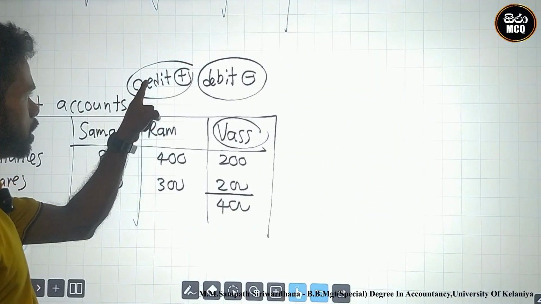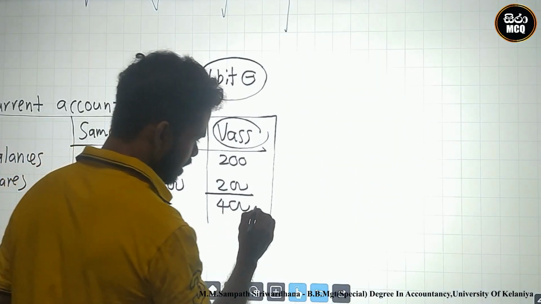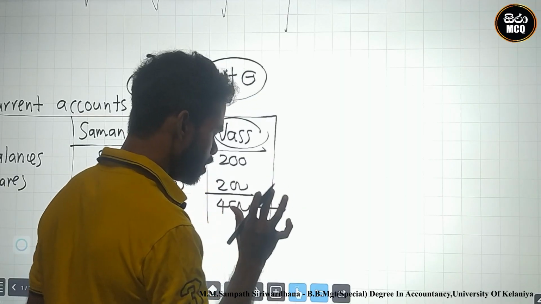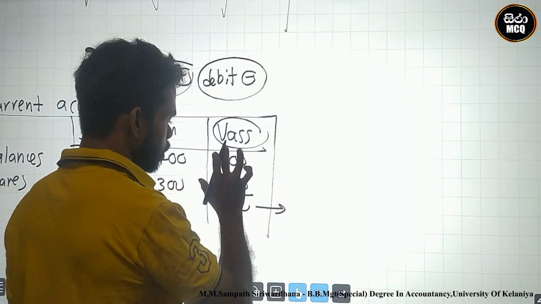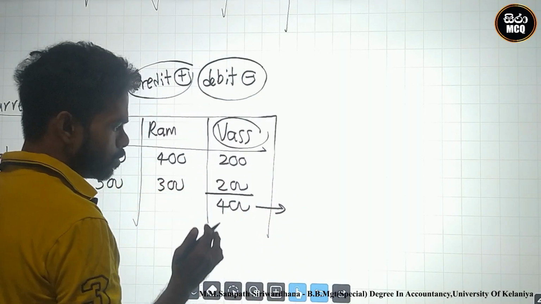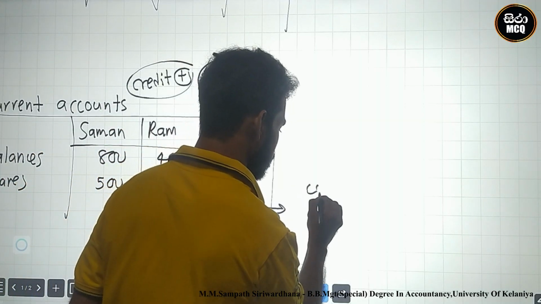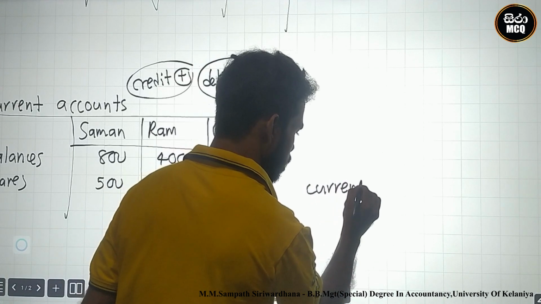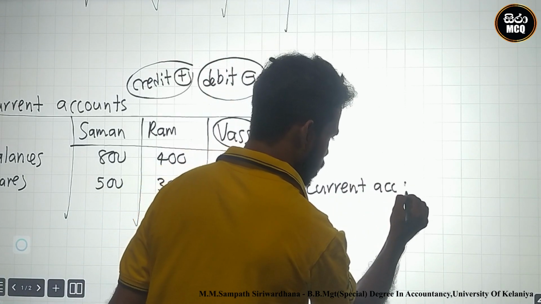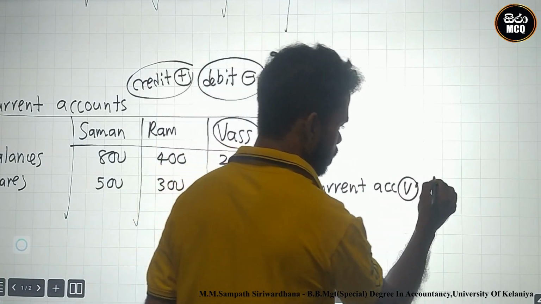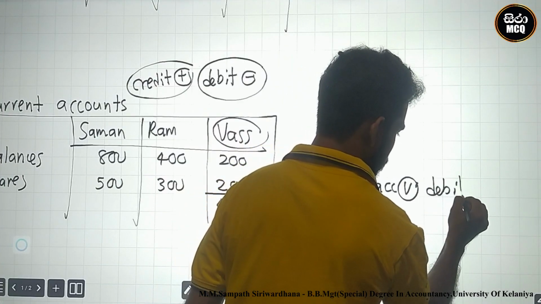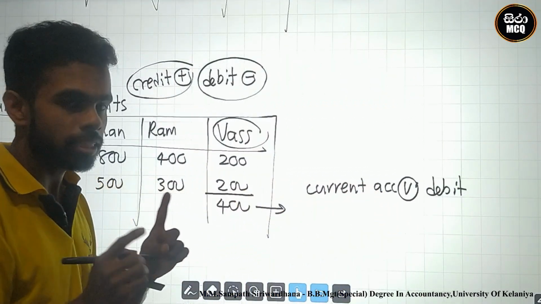Why? This is the credit balance, not a plus. How can you transfer this? Therefore, to transfer, you must eliminate this. Therefore, current account of VAS, debit it. Why? This 400 is credit.